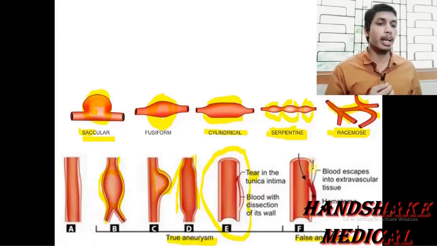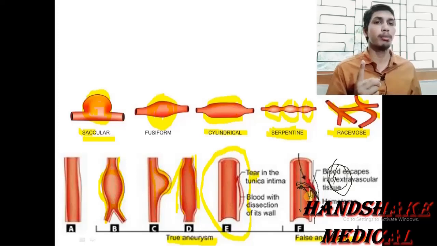It is limited by the tunica adventitia, by an extravascular space. So this hematoma or the perivascular clot that is limited by the tunica adventitia is known as the organized hematoma. But this hematoma can communicate with the intravascular space directly, so it is also known as the pulsating hematoma.